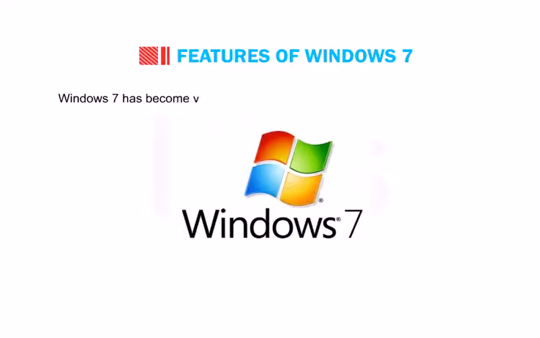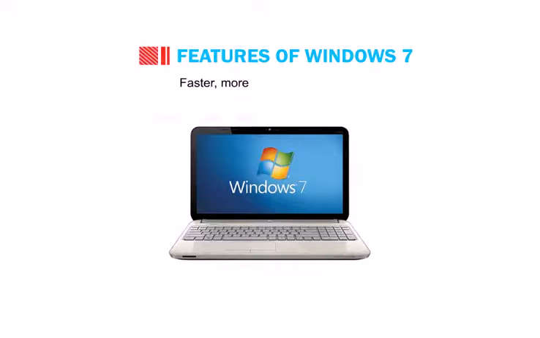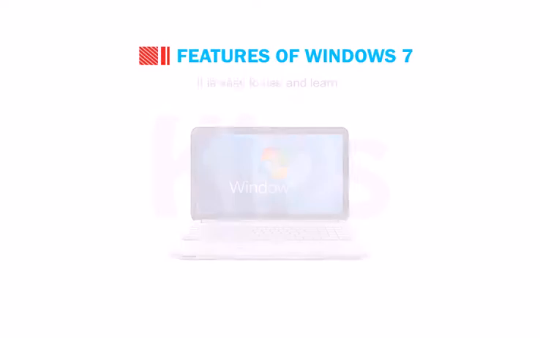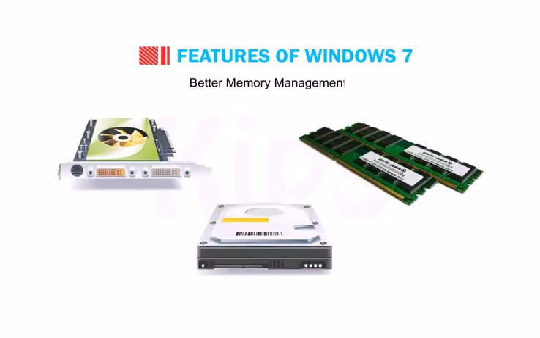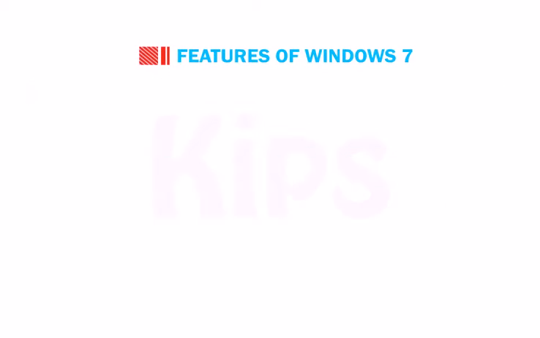Windows 7 has become very popular because of its user-friendly environment. The salient features of Windows 7 are as follows: faster, more reliable and secure. It is easy to use and learn. Better memory management. More personal. You can redecorate your desktop with new themes, slideshows or handy gadgets.